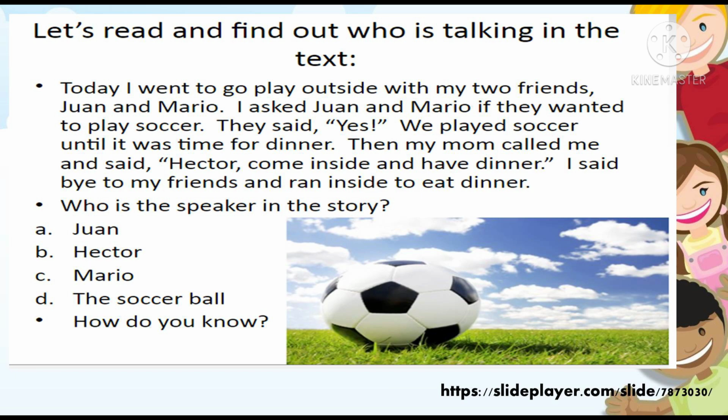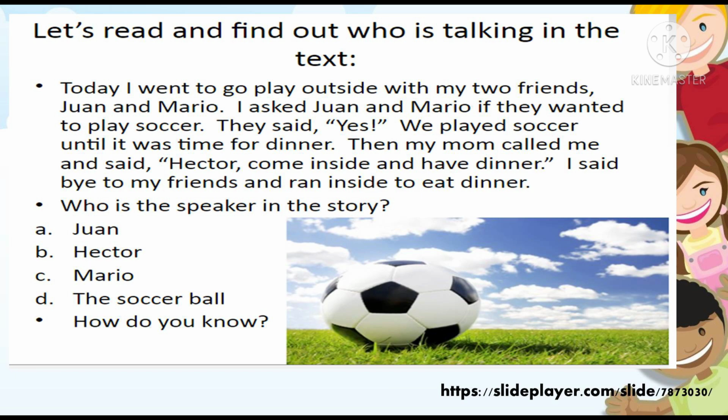Today, I went to go play outside with my two friends, Juan and Mario. I asked Juan and Mario if they wanted to play soccer. They said yes. We played soccer until it was time for dinner. Then my mom called me and said, "Hector, come inside and have dinner." I said bye to my friends and ran inside to eat dinner.